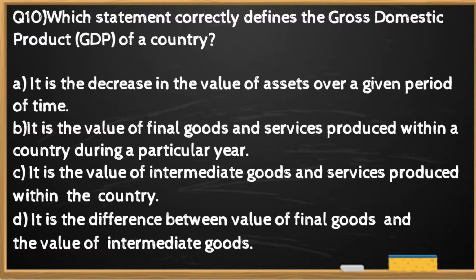Question number 10. Which statement correctly defines the gross domestic product (GDP) of a country? The right option is B. It is the value of final goods and services produced within a country during a particular year.